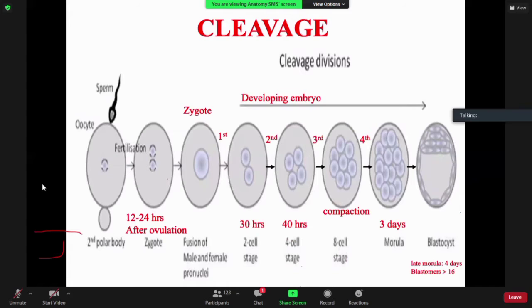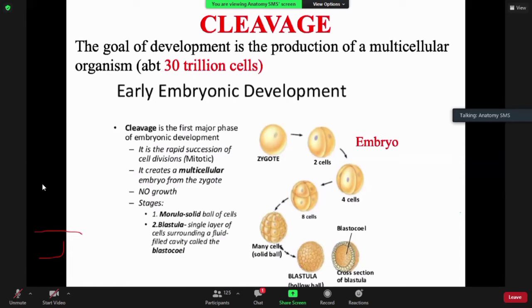So what we are saying is that once the secondary oocyte has been fertilized to form a zygote, which is a single cell, now it's a single cell which is going to divide to form a multicellular organism. Of course, a multicellular organism contains about 30 trillion cells.